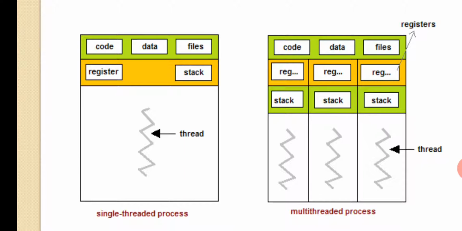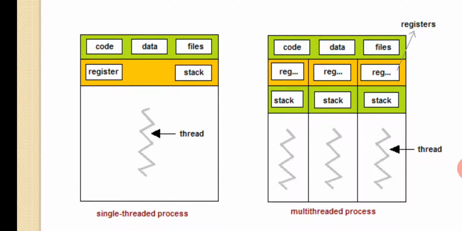Whenever you open some application, a separate process will be created. Each and every process will be given its own ID. And if the same process needs so much work to be done, it will create its own threads, and each and every thread will have its own register and its own stack. But each and every thread will be given one set of code, data and files.